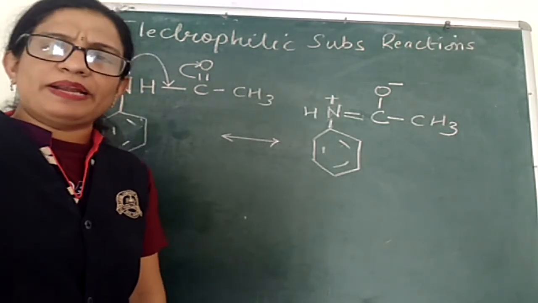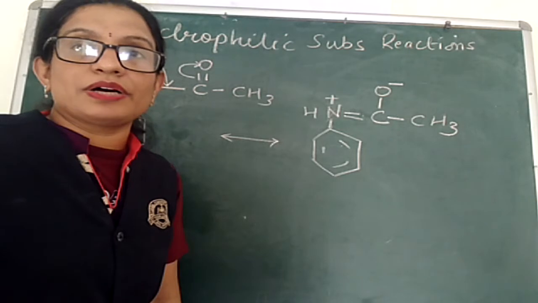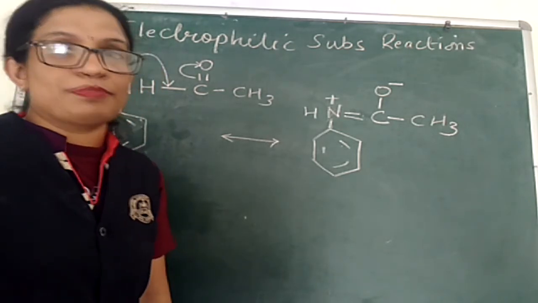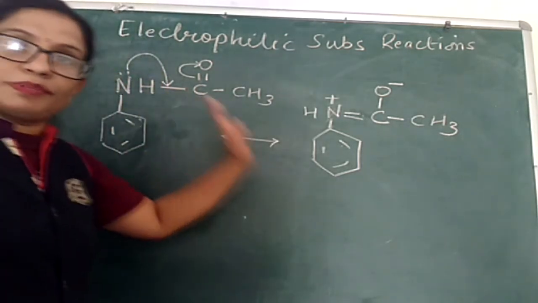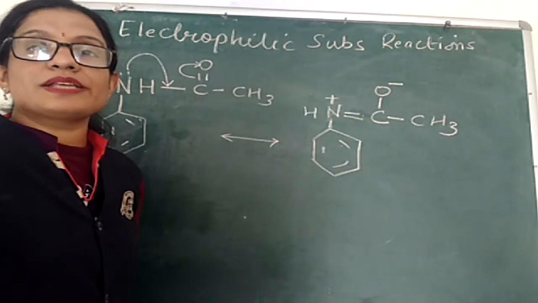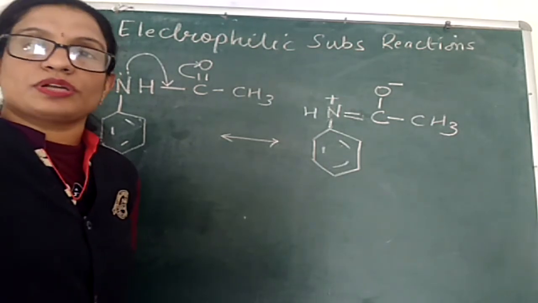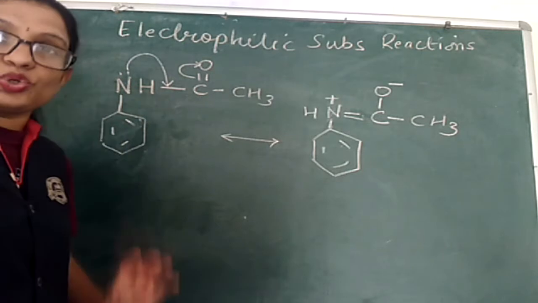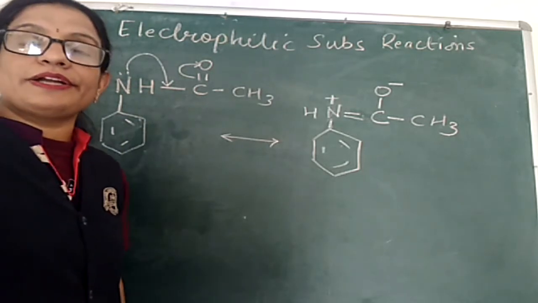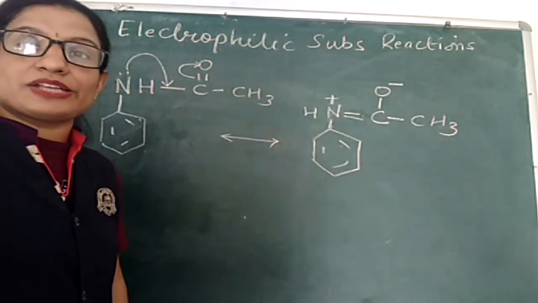And if it is less, the activation power will be reduced. But now aniline is no more aniline. It is converted into acetanilide, because the group is no longer the NH2 group. It is converted into the NHCOCH3 group.